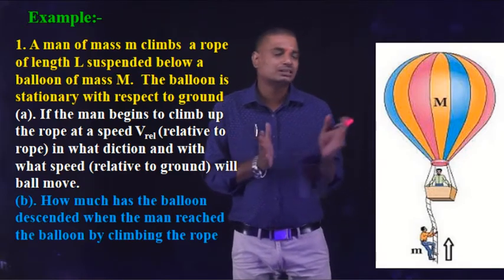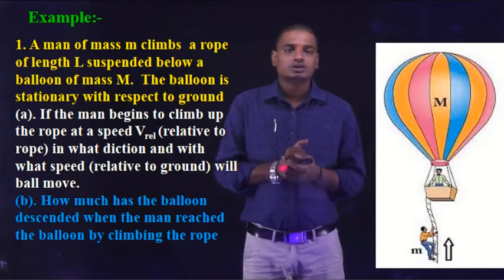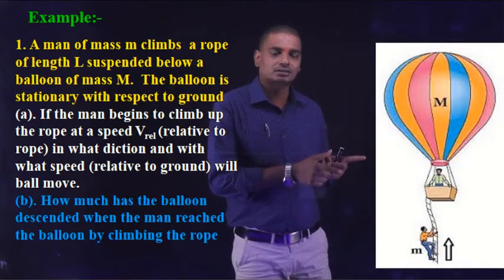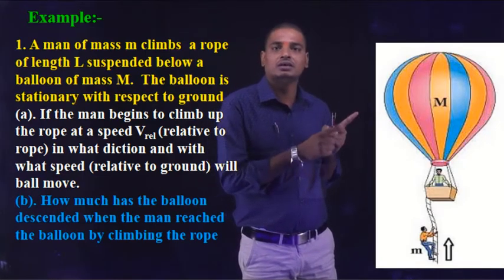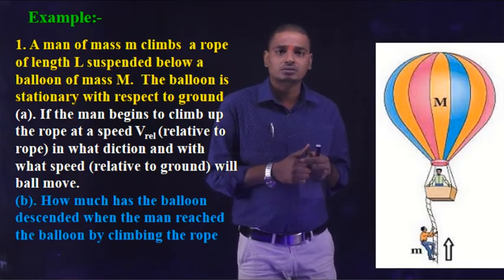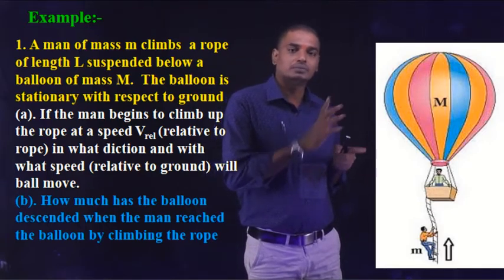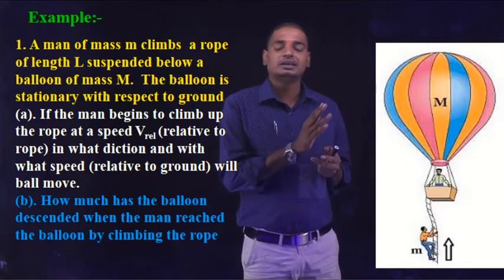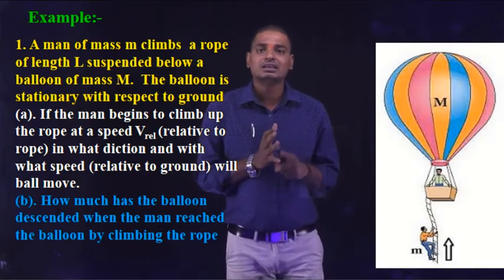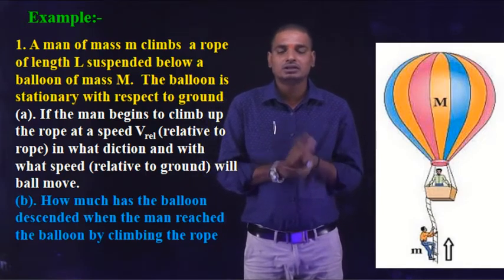So this is our first question. If the person is moving upwards with a velocity v relative with respect to the balloon, then what is the direction in which the balloon moves, and with what speed? Direction and speed of the balloon with respect to the ground.